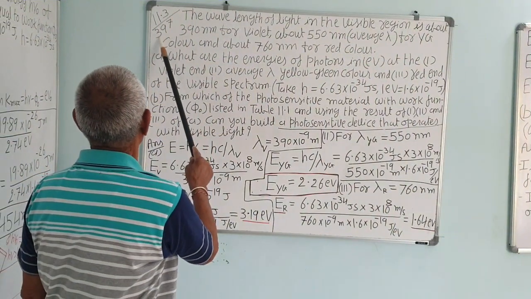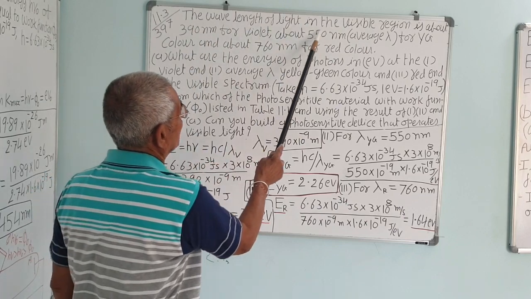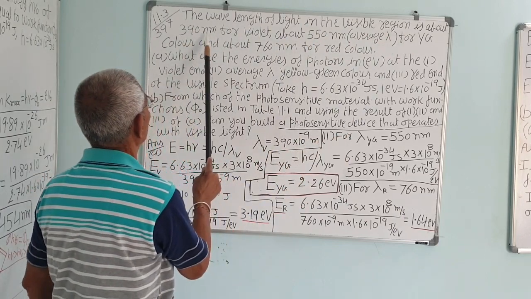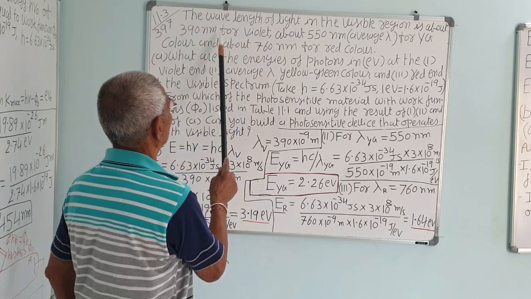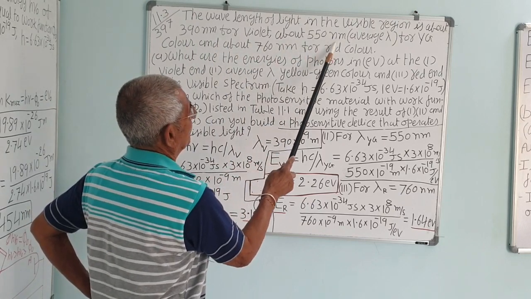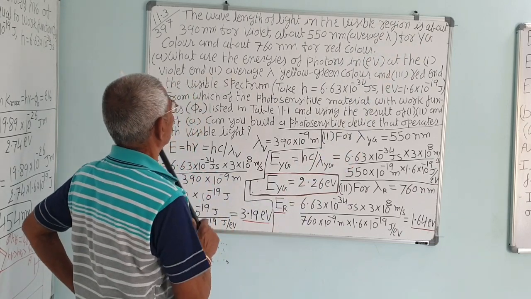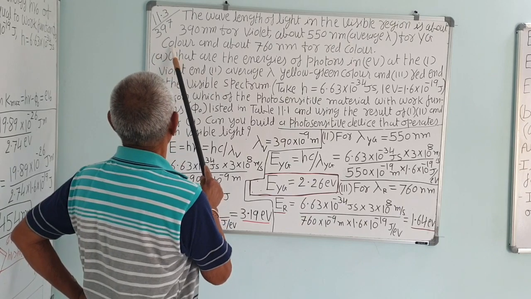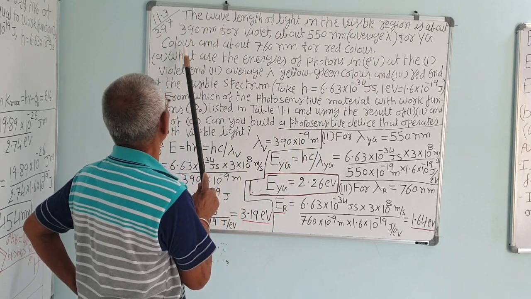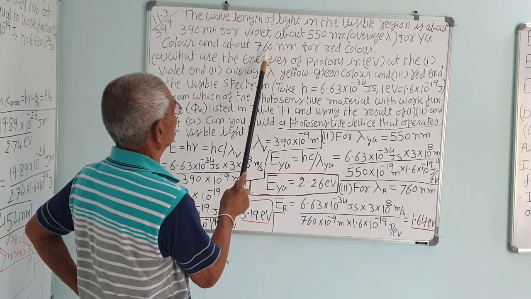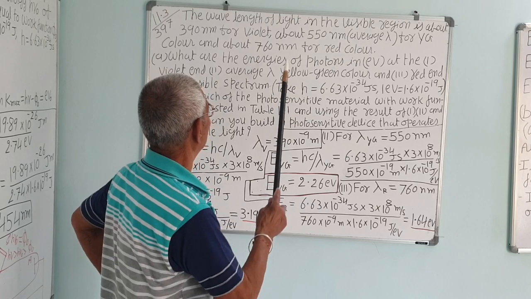Example 11.3 on page number 397. This is also a solved numerical. The wavelength of light in the visible region is about 390 nanometer for violet. Just as we have seen, violet is about 400, and about 550 for average yellow or yellow-green. This 454 nanometer that we have seen lies between these, and about 760 is for red. Red has round about 750 or 760 to about 800 at maximum.